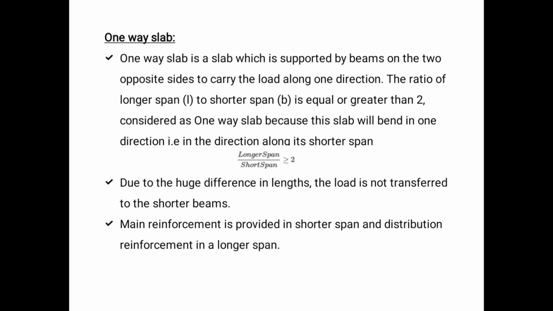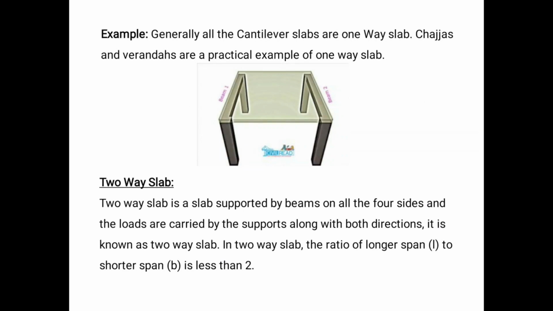Due to the huge difference in length, load is transferred only to the shorter direction beams. In a one-way slab, the loads are transferred in only one direction, so it is called a one-way slab. The main reinforcement is provided only along the shorter span, and in the other direction only distribution reinforcement is provided. This is an example of a one-way slab.